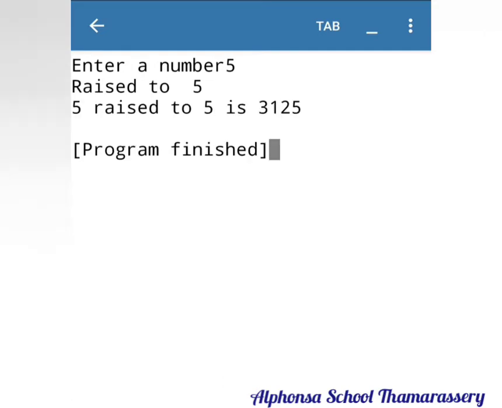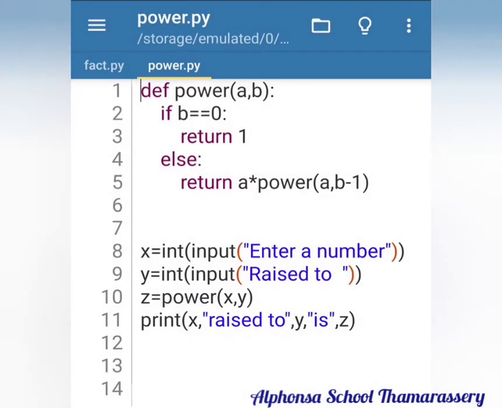See, the answer is 3125. So it is executing as a normal program. It finds the power a raised to b or x raised to y.